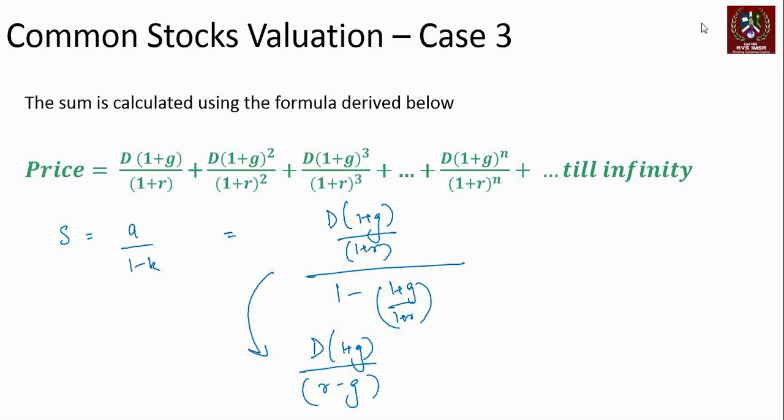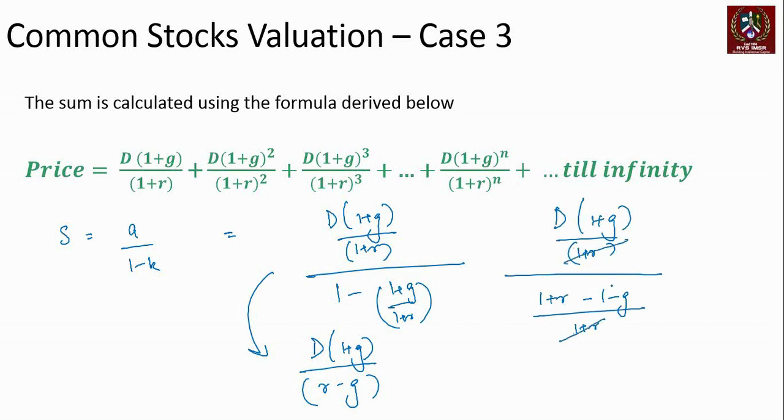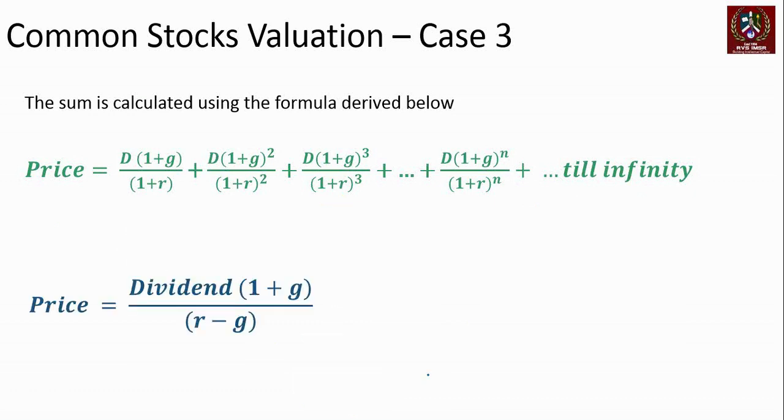We can try and simplify this and work this way. So let's take this once again, D into (1 plus G) divided by (1 plus R) divided by (1 plus R minus 1 minus G). Having opened all the brackets, multiplying by 1 plus R, 1 plus R and 1 plus R cancel each other. Minus 1 and plus 1 cancel each other. What is remaining in this formula is what we get here, right? That's the formula that we get.